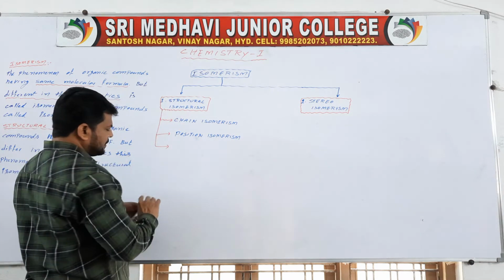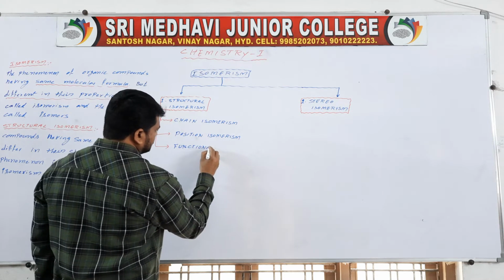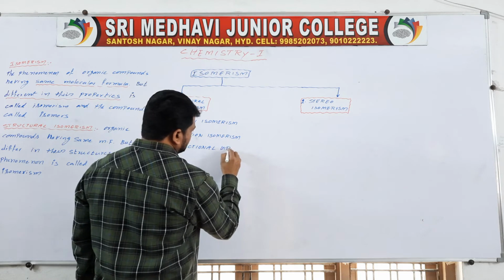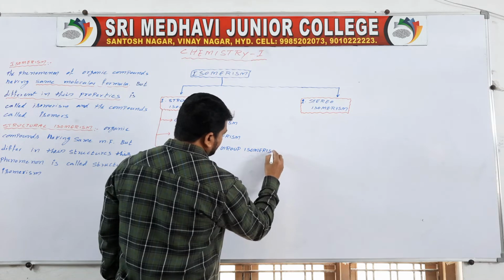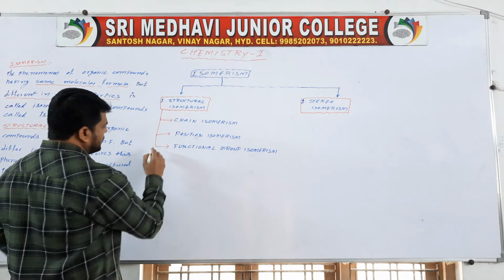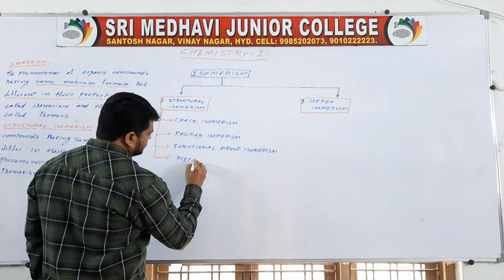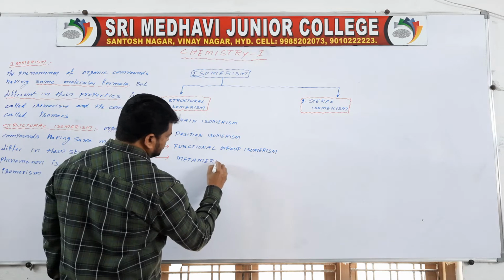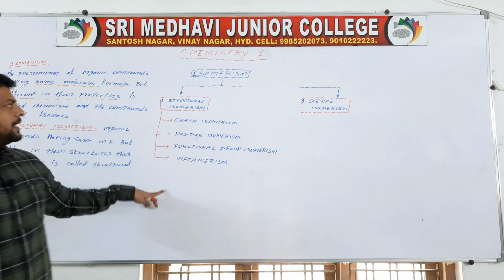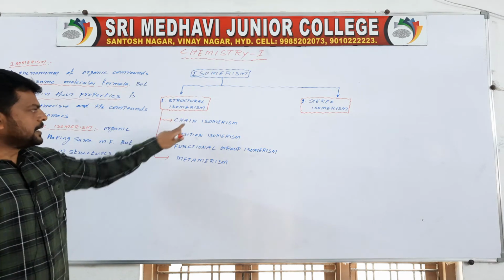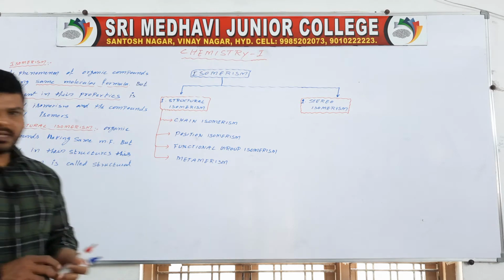Third one, functional group isomerism. Fourth one, metamerism. How many types of structural isomerism? Four types: chain isomerism, position isomerism, functional group isomerism, and metamerism.